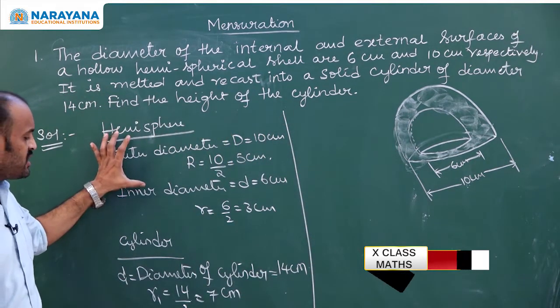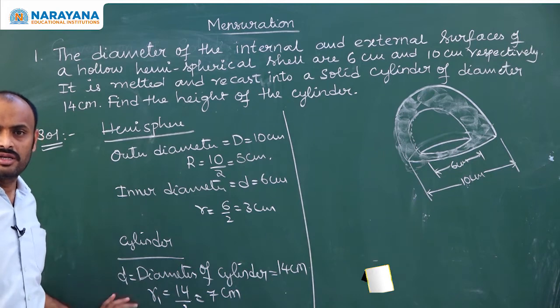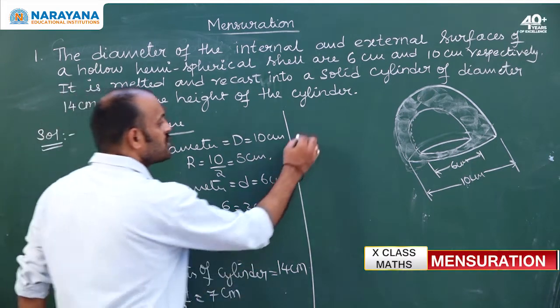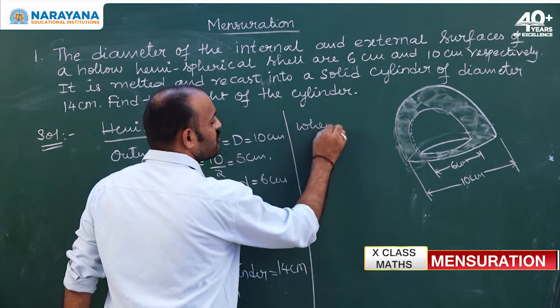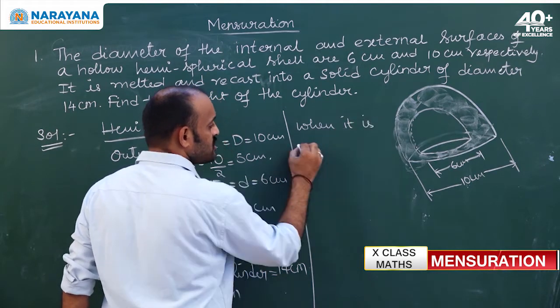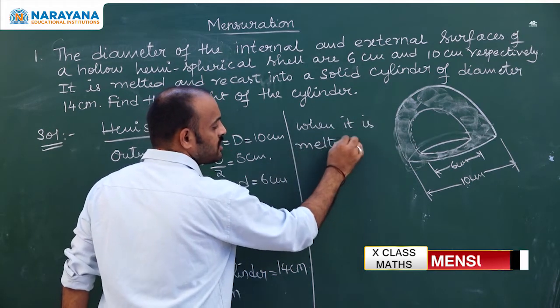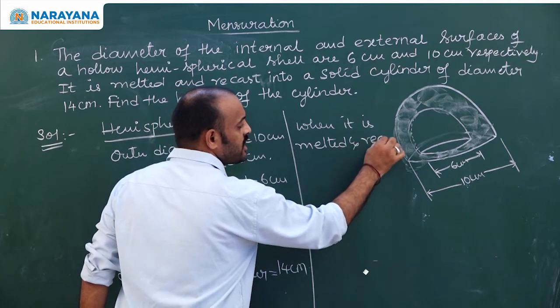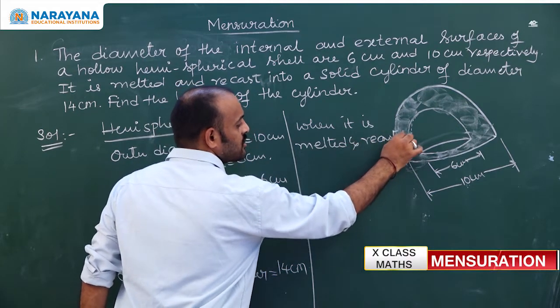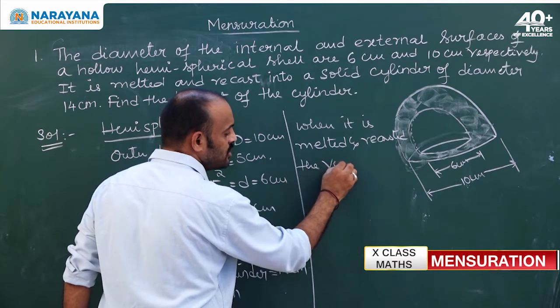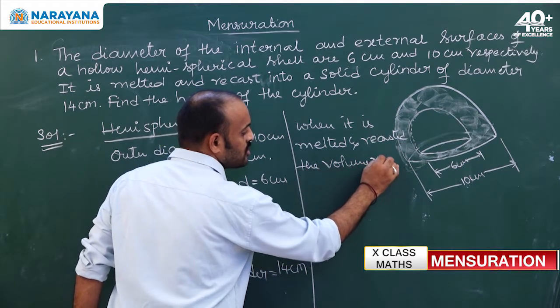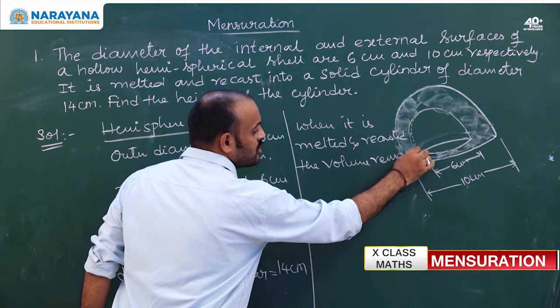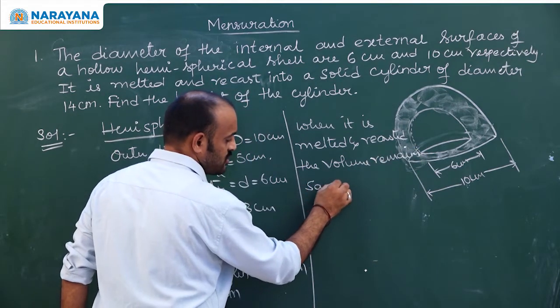When a hemisphere is converted into a cylinder, their volume remains the same. When it is melted and recasted, the volume remains the same.